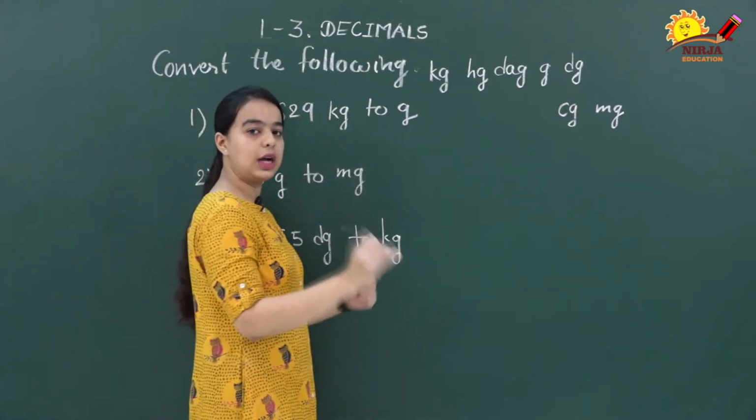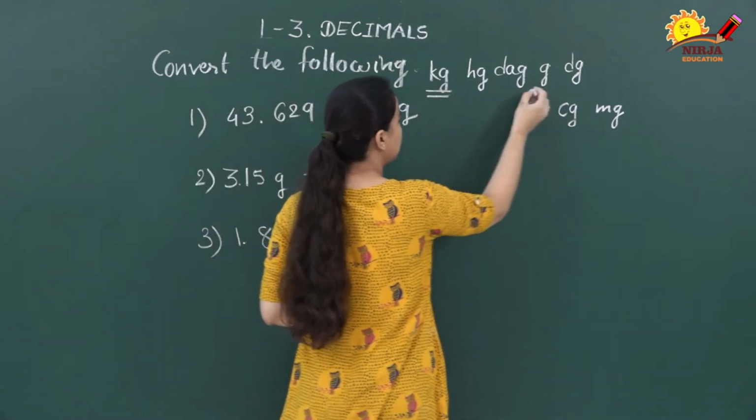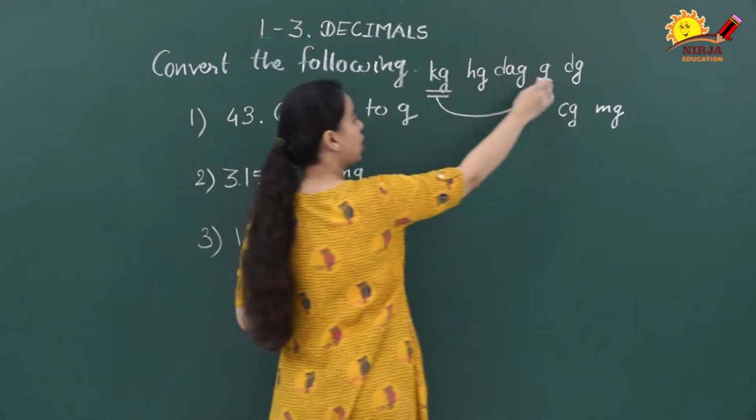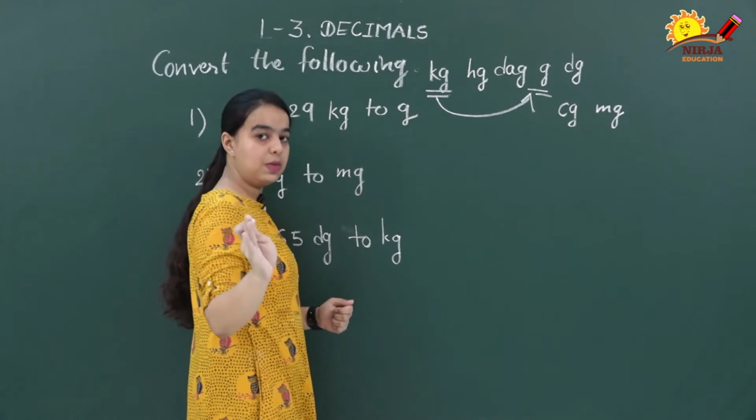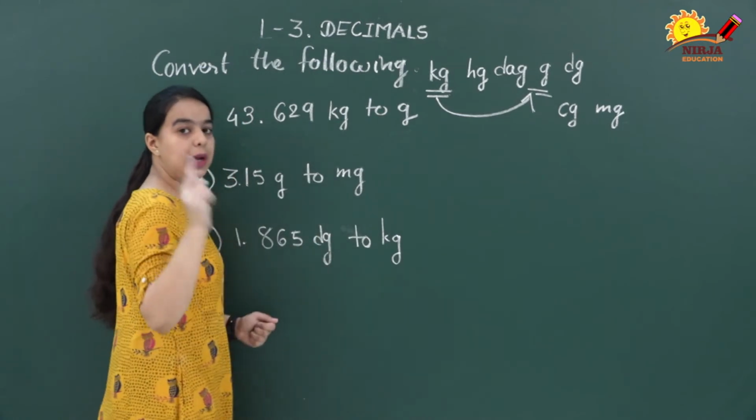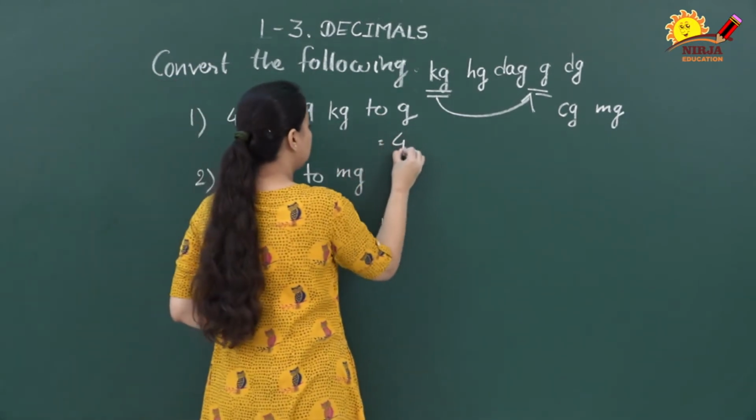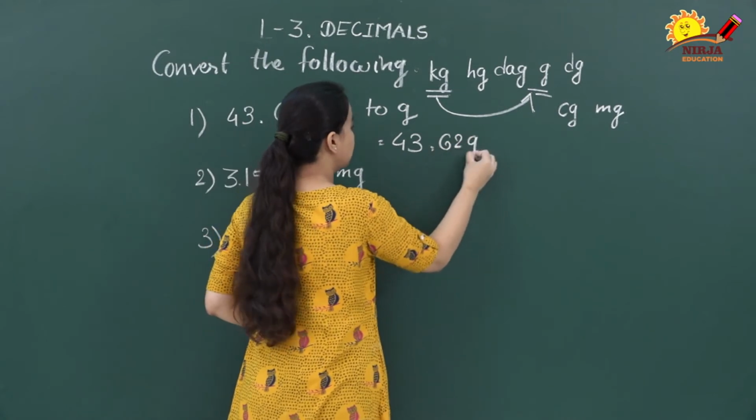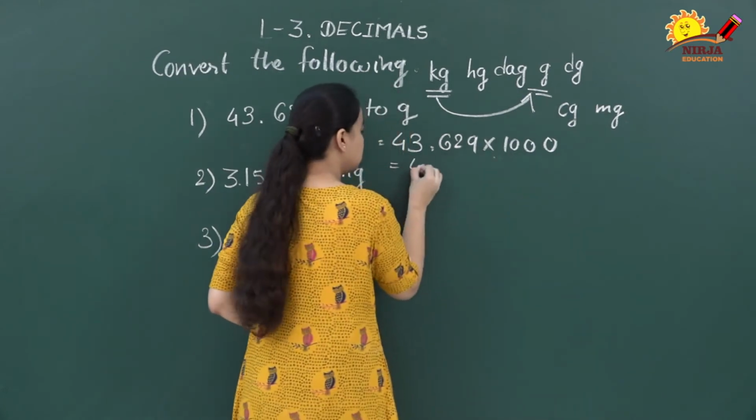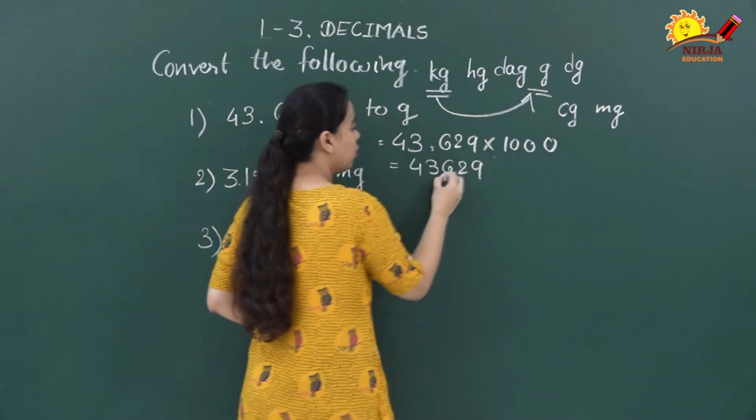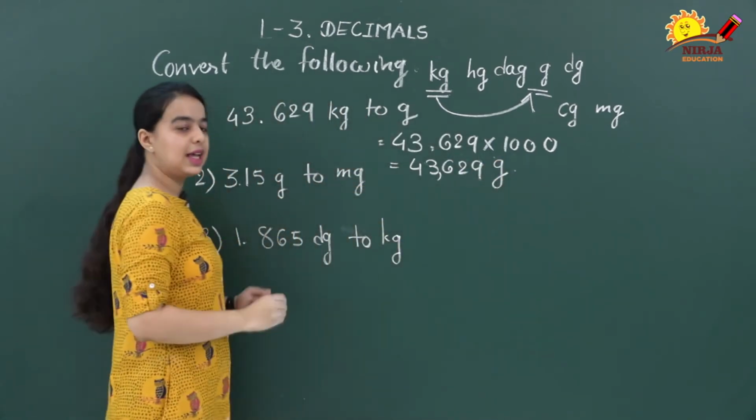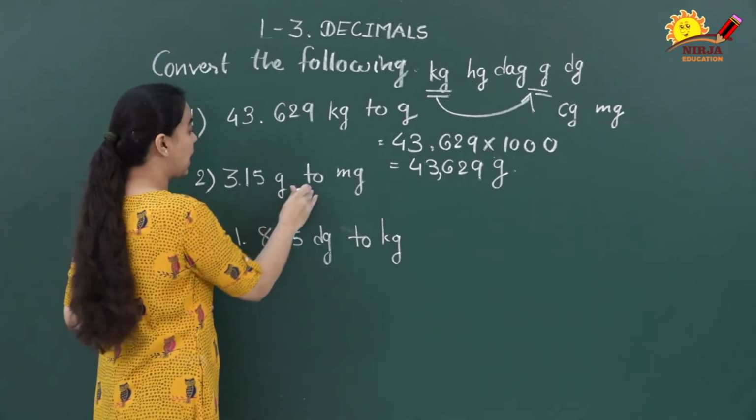Now here in the first example, we want to convert kilogram to gram. Let's find kilogram and gram in our sequence. Here it is kilogram, here it is gram. We need to convert kilogram to gram. That means greater unit to smaller, so we need to multiply. By how much do we need to multiply? Let's count the places. 1, 2 and 3. So we need to multiply by 1000. Let's do it. 43.629 multiplied by 1000. If we multiply by 1000, we get the answer 43,629 gram.